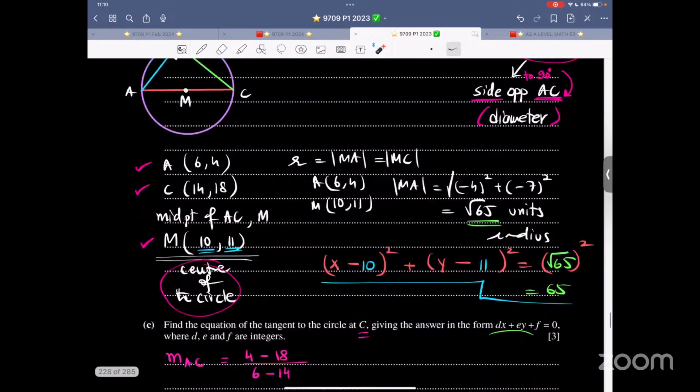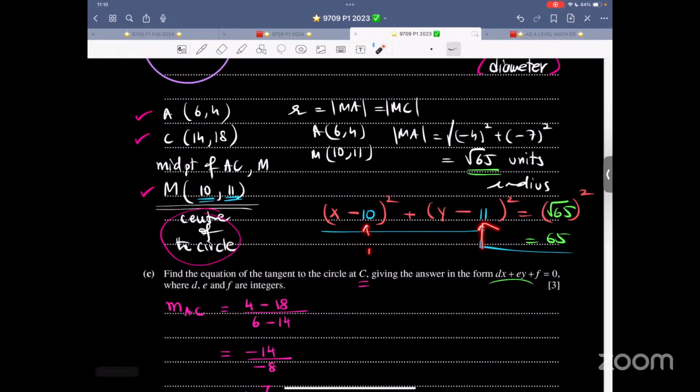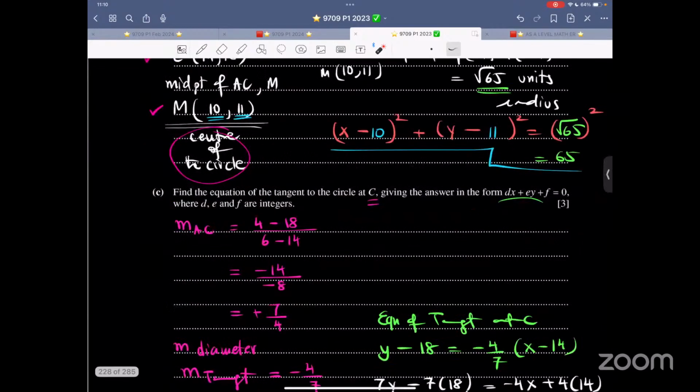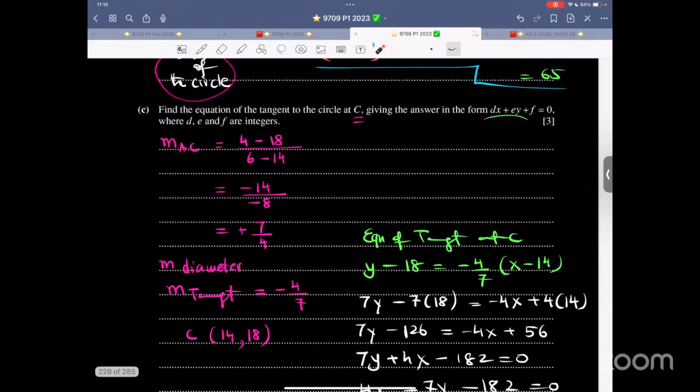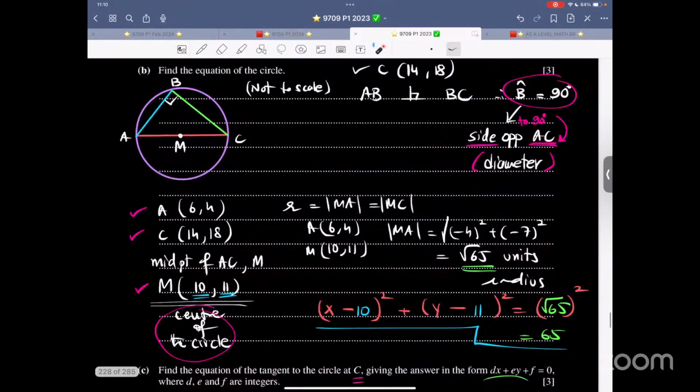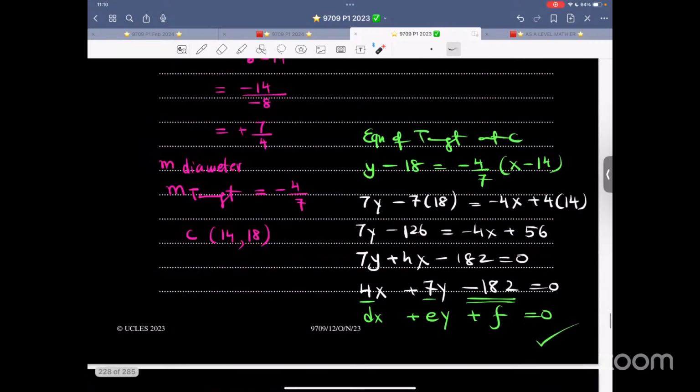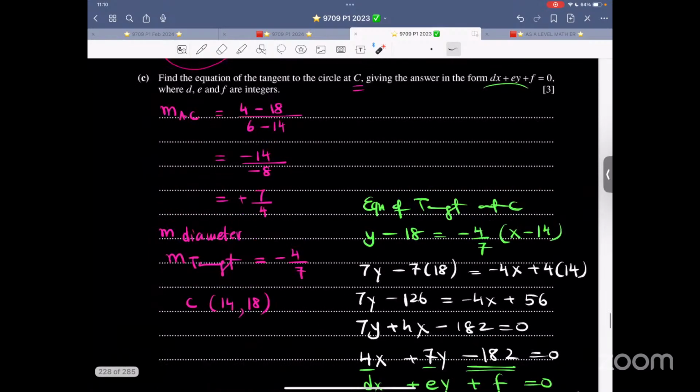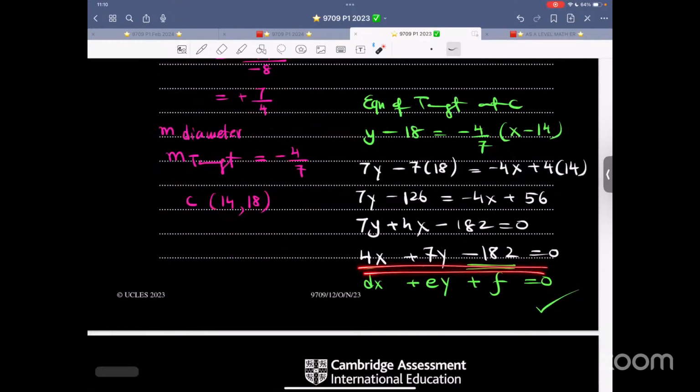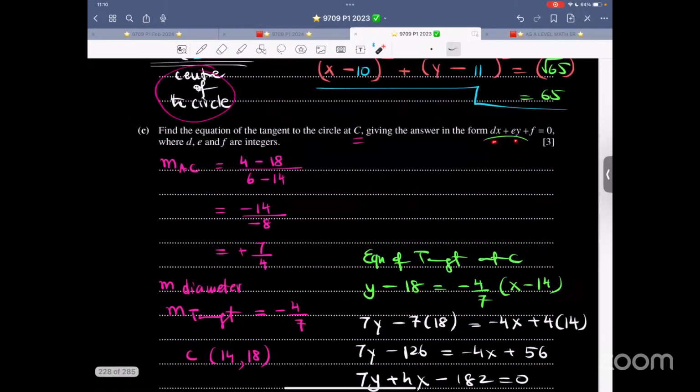Do not use a calculator. The center goes over here, the x coordinate, the h and the k, and this is the radius squared. That's how you get this answer. Find the equation of the tangent to the circle at C. So we have the gradient of AC is there, the tangent is over here, the negative reciprocal. That's a realistic diagram, not misleading. I mean, that's just a diagram for your convenience. So the gradient is 7/4, the tangent is -4/7. The coordinates of C is this, and then you find the equation in this particular format. Make sure the ordering is all good, all clear. x term, y term, constant, right-hand side 0.